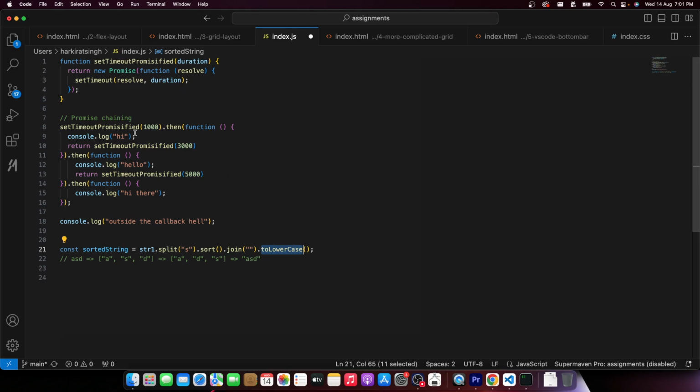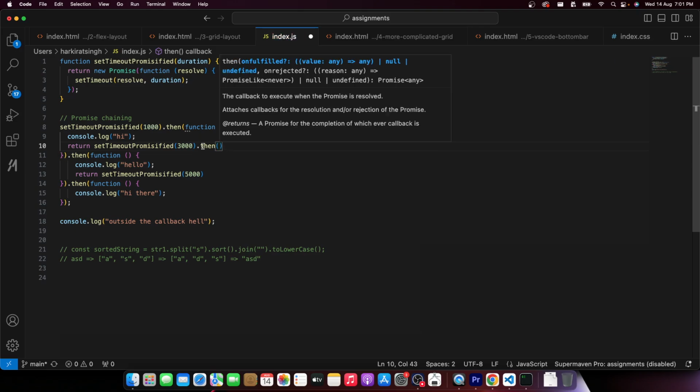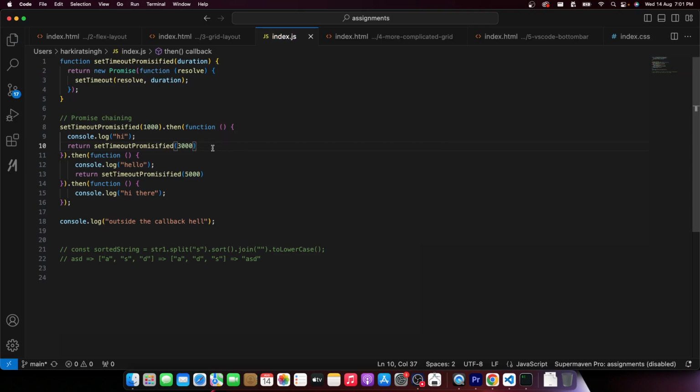Similarly, in case of promise chaining, rather than calling dot then here on the promisified setTimeout, we say I'm just going to return this promise. Handle it outside. This guy says I'm just going to return this promise. Handle it outside. And by chaining the dot thens like this, I've been able to make the syntax look slightly cleaner by using something called promise chaining.